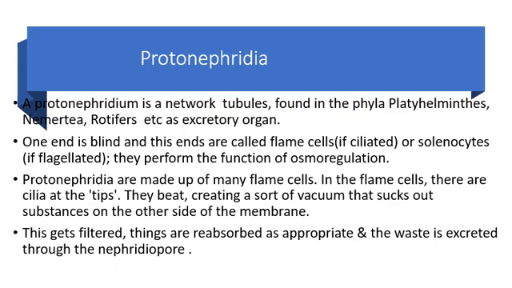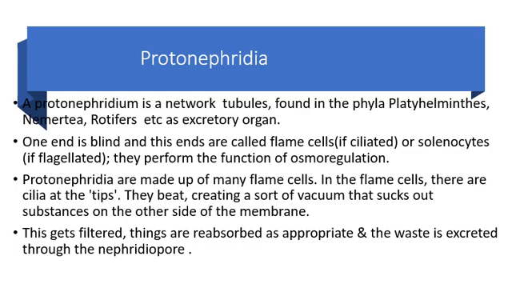Protonephridia are made up of many flame cells. In flame cells, as I already told you, there will be a tuft of cilia. The backward and forward movement of this cilia creates a vacuum inside the flame cells. Due to this, material from the body fluid enters into the flame cells.